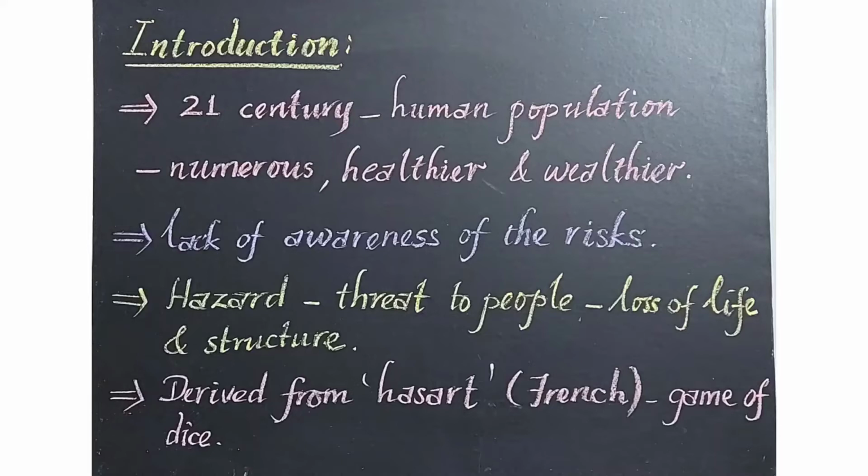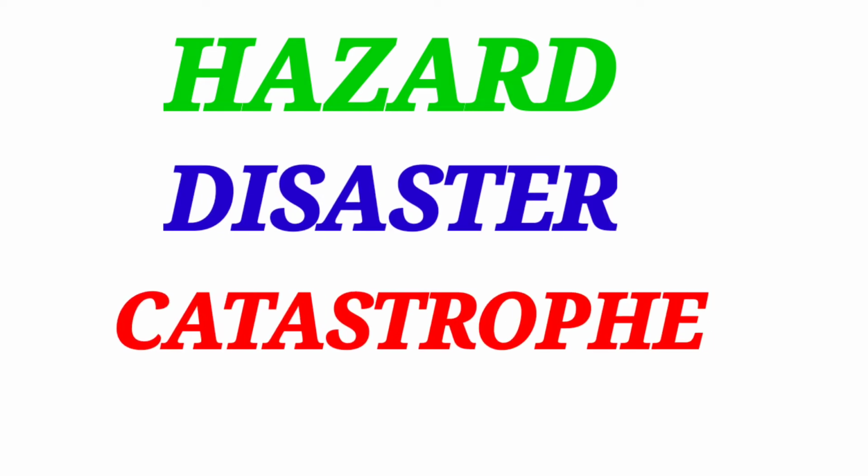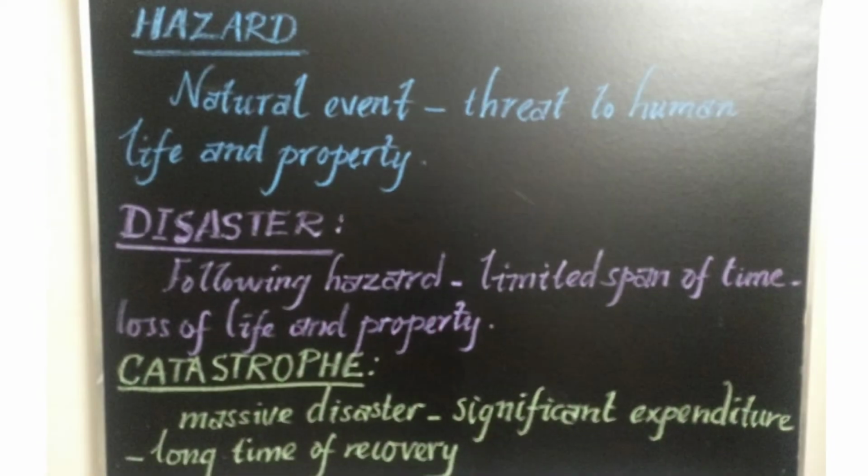Let us see some of the types of hazards and some examples for each type of hazard in this lesson. Shall we enter the lesson, children? Yes. Let us see what is hazard, followed by disaster and catastrophe. Disaster and catastrophe are the two events that follow hazard.